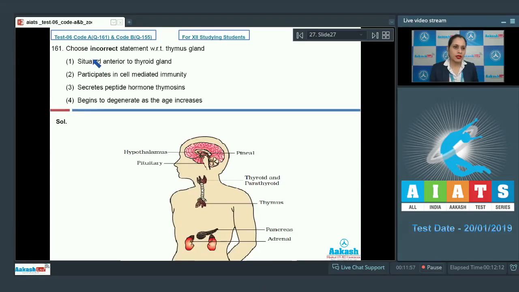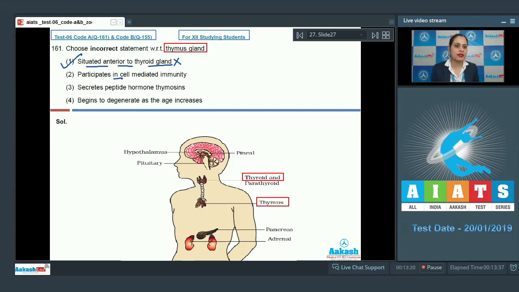Question number 161. Choose incorrect statement with respect to thymus gland. And the very first statement given is situated anterior to thyroid gland. And as it is an incorrect statement, so this is a correct answer to our question. As you can see here, this thymus is situated posterior to thyroid gland and not anterior to it. Thymus is a bilobed gland which is situated dorsal to heart. So this is an incorrect statement.